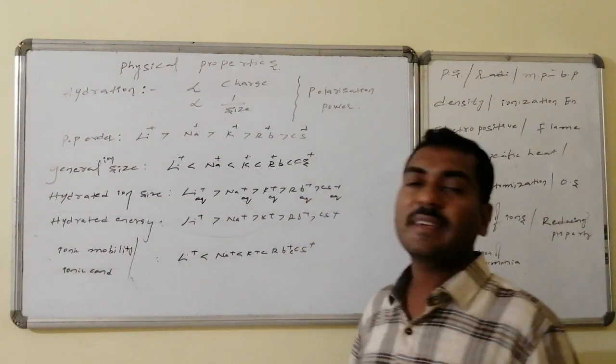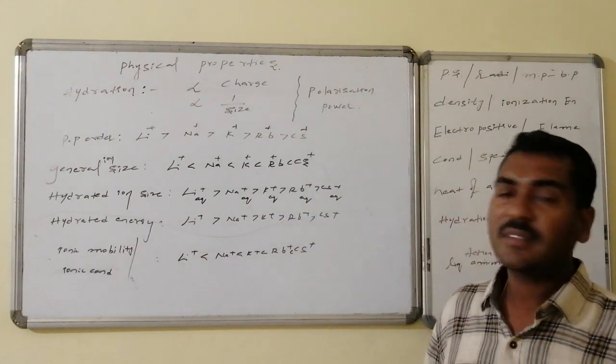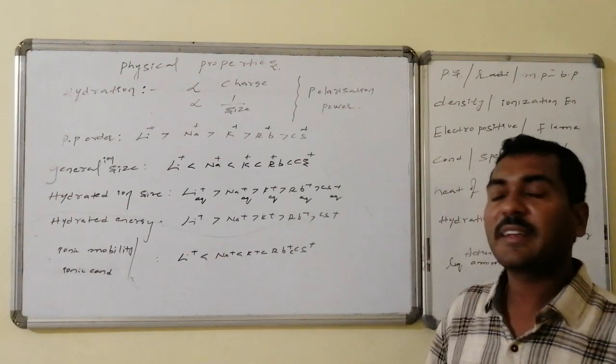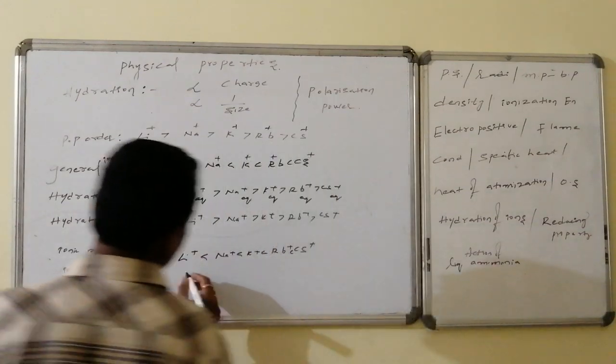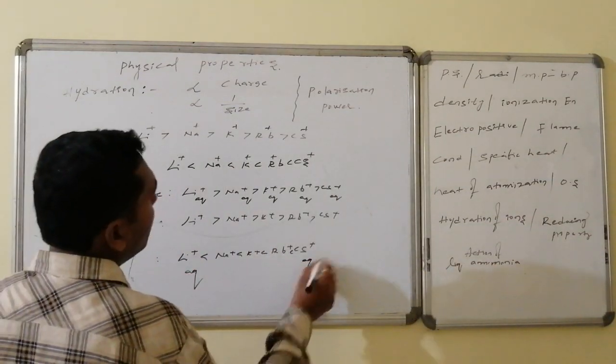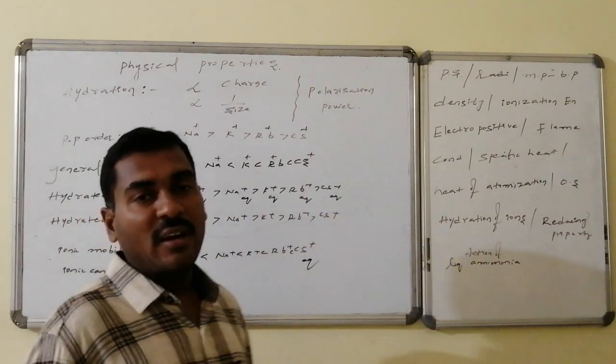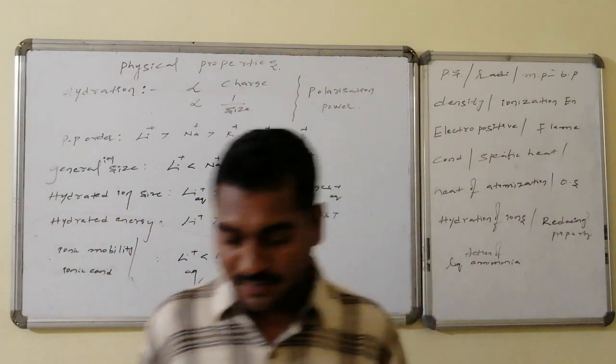Ionic mobility: the higher the size, the lesser will be the mobility, and that is also responsible for the ionic conductance. Lithium plus has the least ionic conductance in aqueous solution, whereas cesium aqueous solutions have the highest ionic conductance.